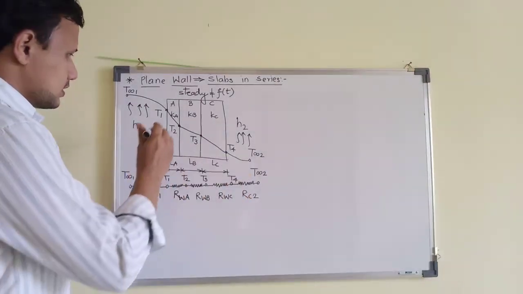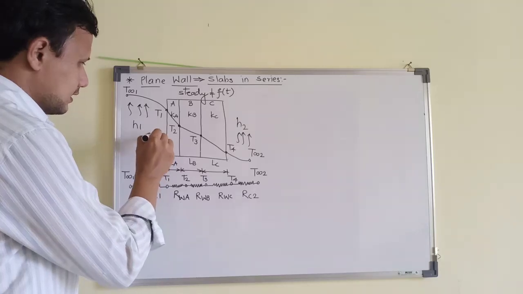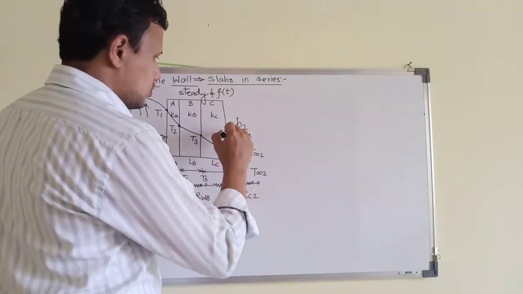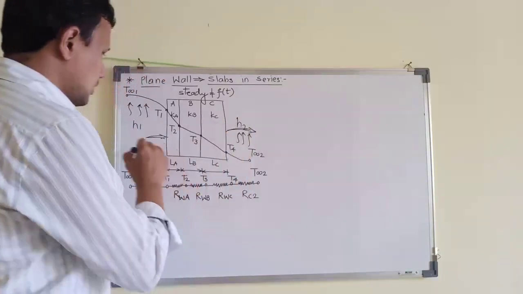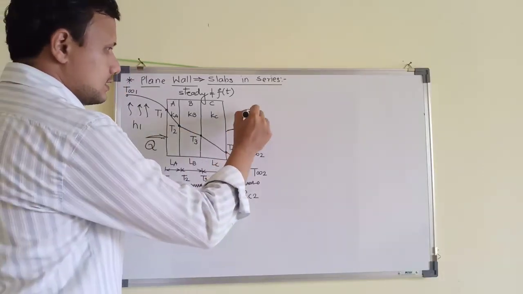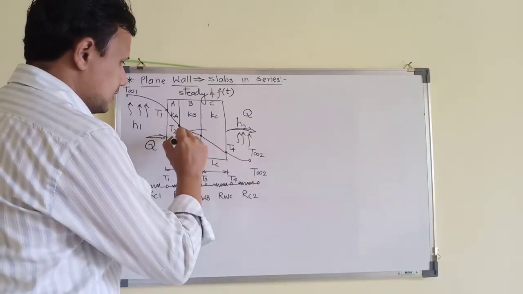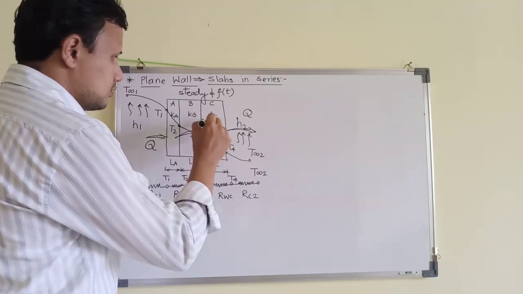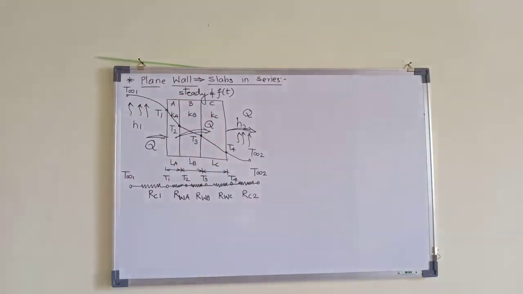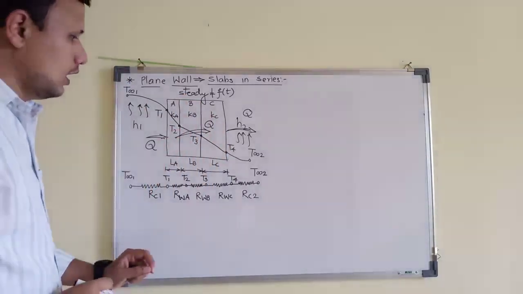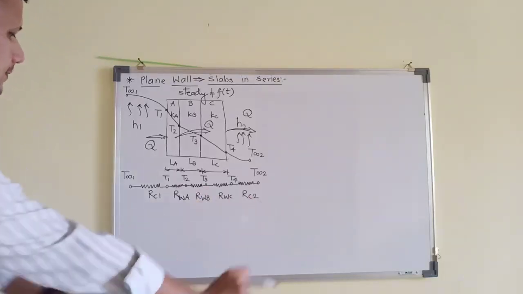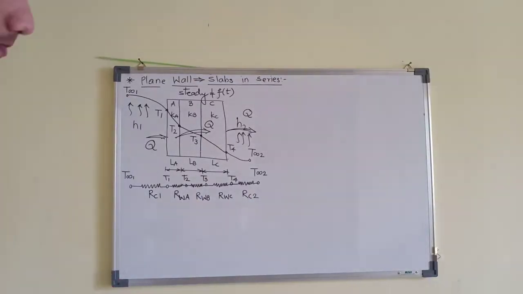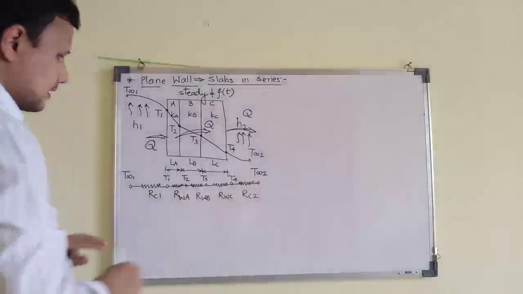If I want to write down simply the heat transfer rate, let us say heat is coming in and heat is going out. The quantity of heat transfer under steady state will remain same. It will be the same quantity of heat which will be traveling through all the sections of this wall. So now mathematically we will quantify it. For that purpose, let us consider the entire circuit right now.